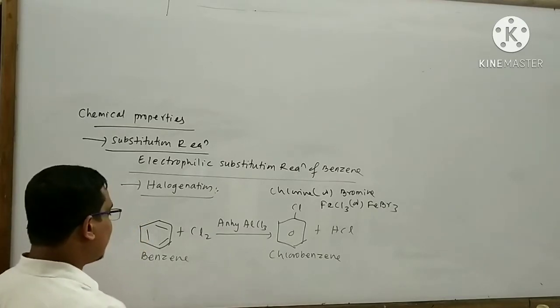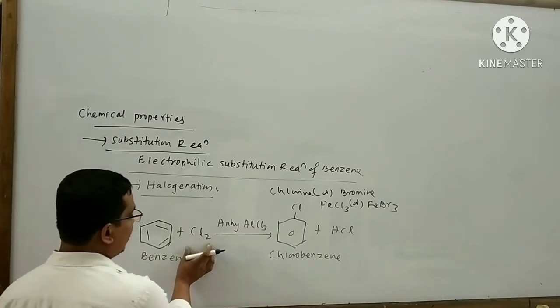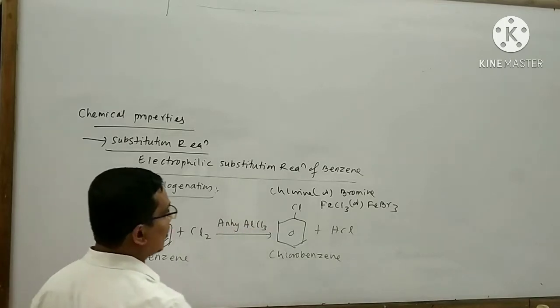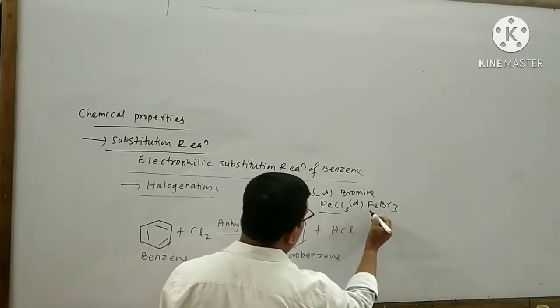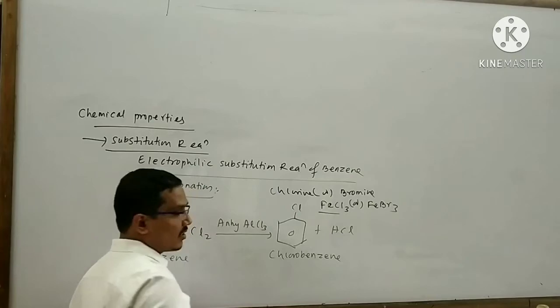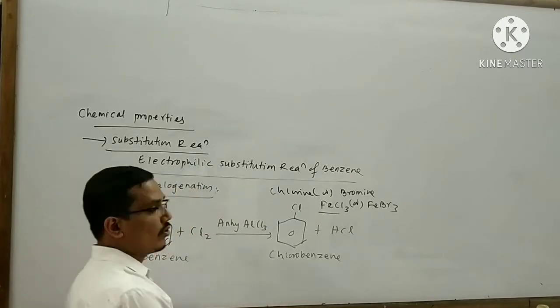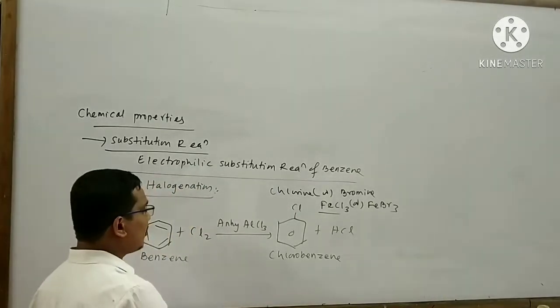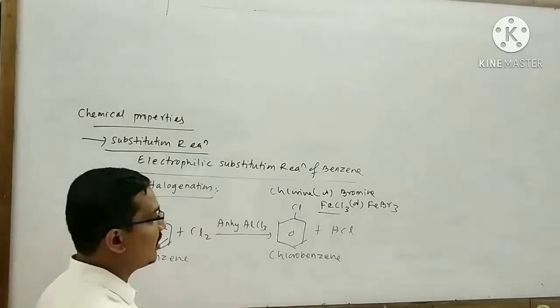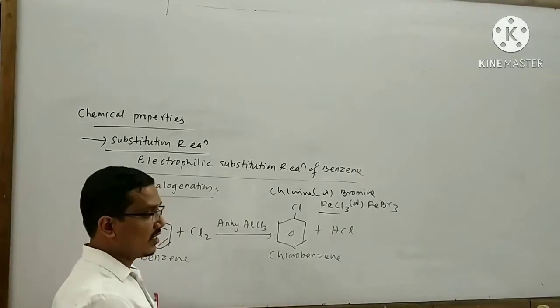That means when benzene is subjected to reaction with chlorine in the presence of FeCl3 or anhydrous AlCl3, then chlorobenzene is formed. Here you can take anhydrous AlCl3 or FeCl3.